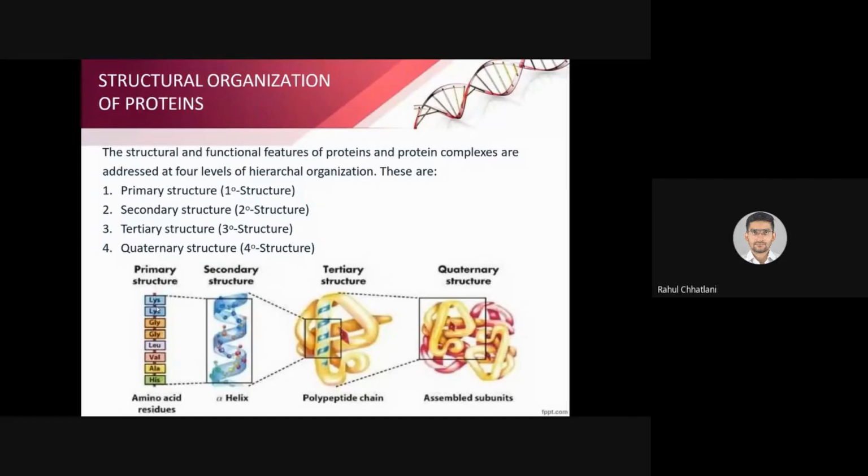Secondary structure forms when many primary structures form together. This is a two-dimensional arrangement. This is also termed alpha helix. Why? Because it looks like a helical structure.